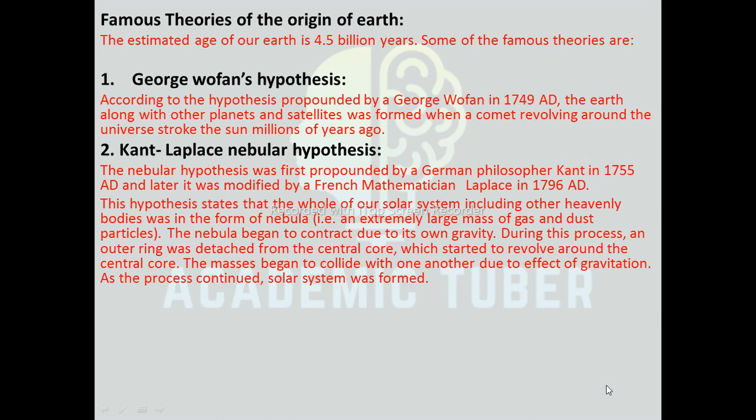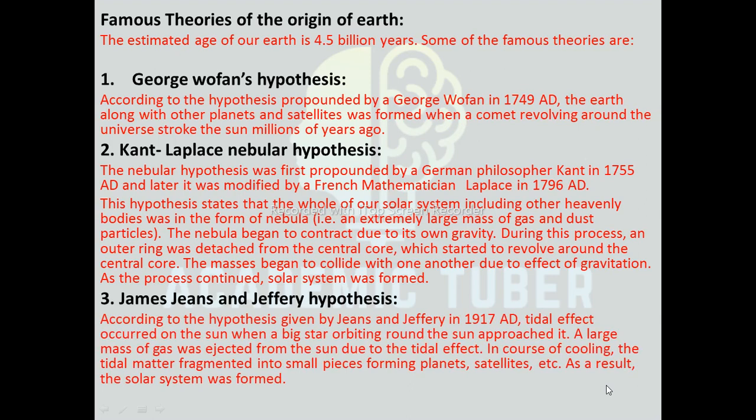This hypothesis stated that the whole of our solar system, including other heavenly bodies, was in the form of a nebula. The nebula began to contract due to its own gravity. During this process, an outer ring was detached from the central core, which started to revolve around the central core. The masses began to collide with one another due to the effect of gravitation. As the process continued, the solar system was formed.